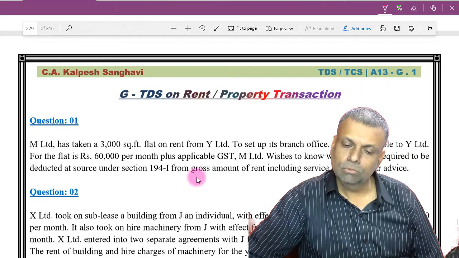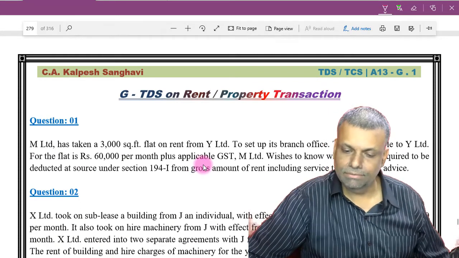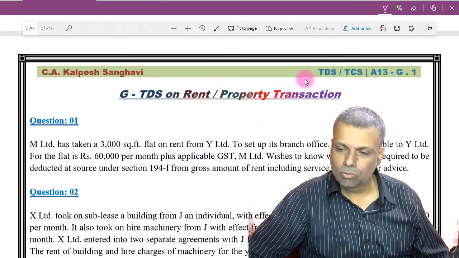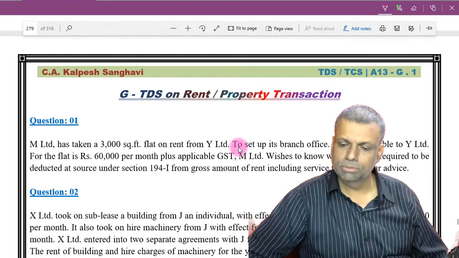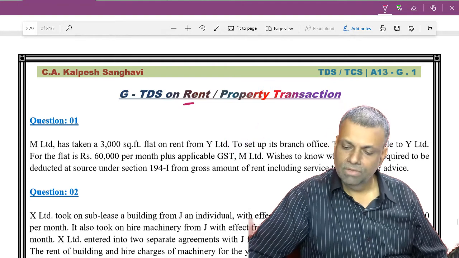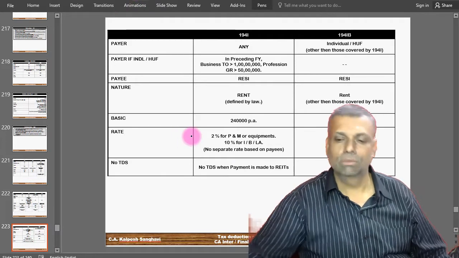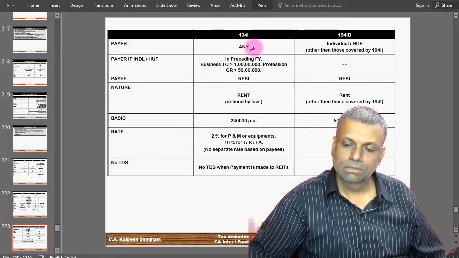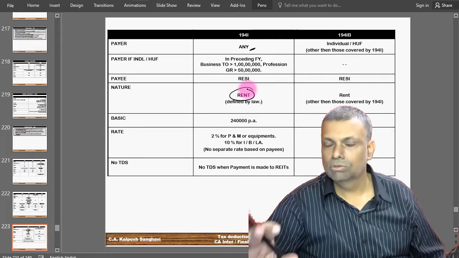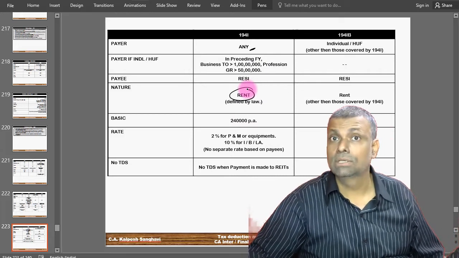Now friends, come to this particular part, TDS on rent or some property related transactions. Now see, first of all I want you guys to understand the hardcore basics. A little bit extra attention is required on this particular front. First of all I'll focus on this particular TDS on rent. Come to this particular page and make an observation very properly, and if you want you can make a note. Where any person making a payment of rent, what is rent that is defined under the law? So that definition also I would like to share with you, because there's a likely chance that somebody will make that conceptual mistake of what is rent first of all.